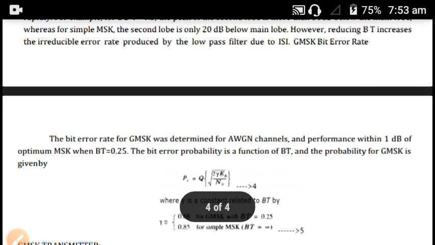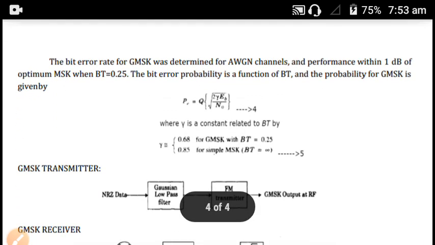Then the bit error rate of the GMSK was determined for the additive white Gaussian noise channel, and the performance is within 1 dB of the optimal MSK. Here the bit error rate P is equal to Q of root of 2 gamma Eb by N naught, where gamma is a constant related to BT. BT is equal to 0.25, and gamma is approximately equal to 0.68.